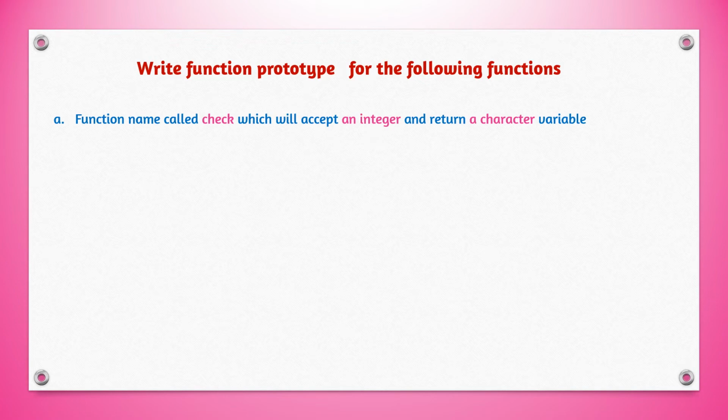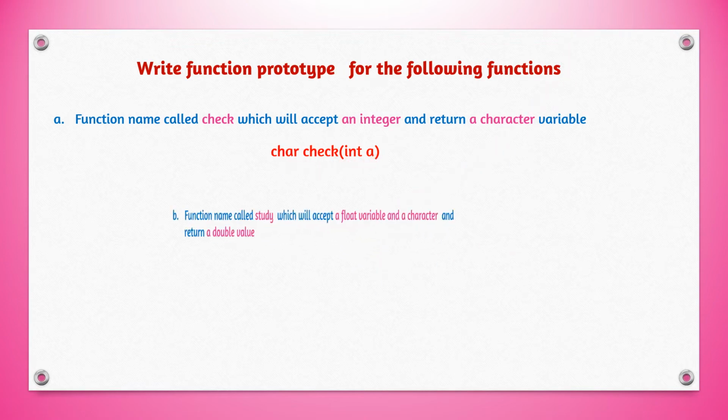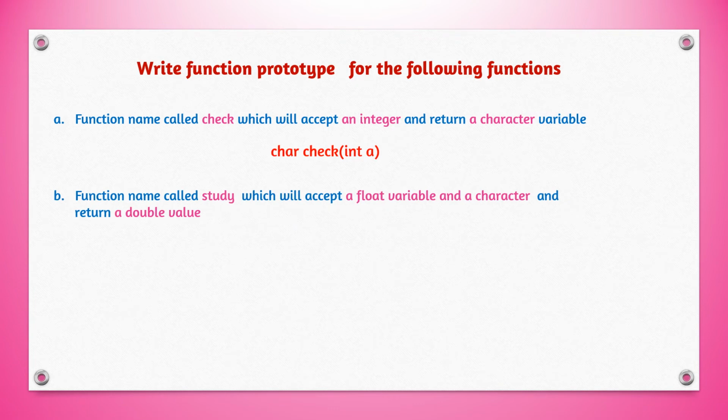So the first question, function name called check, which will accept an integer number and return a character variable. So how to write we can see now. The function name is check and arguments are coming on the right hand side. int a which accept an integer and return a character variable. Return type is character, so that will come on the left hand side. So char check int a. Now the second question, function name called study which will accept a float variable and a character variable and return a double value.